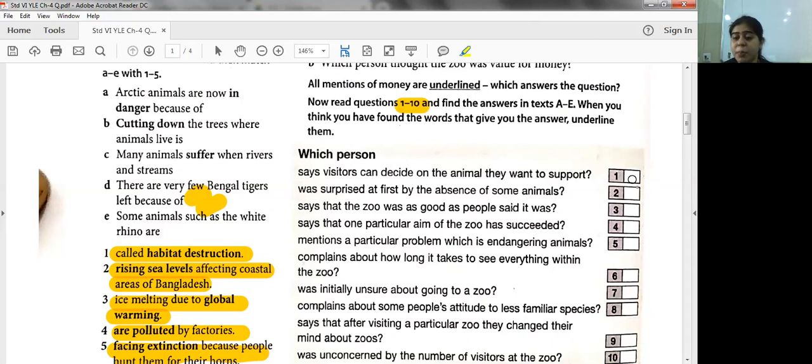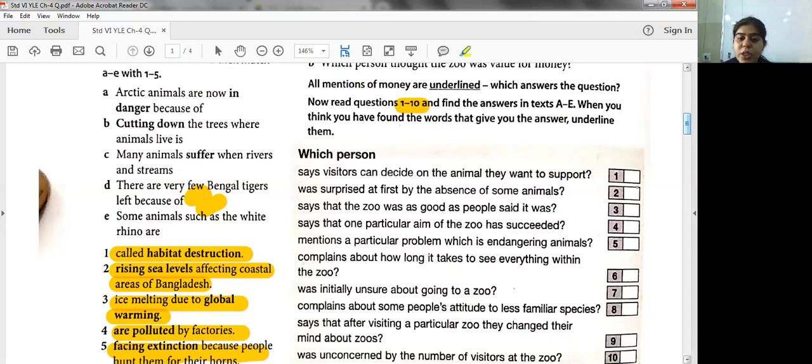For example, suppose number 1: which person says visitors can decide on the animal they want to support? So in which text the answer is mentioned, you will write the letter of that text. For example, suppose it is mentioned in A. So I will write over here in the bracket A. Remember, students, use pencil. Okay. So I'll discuss the answers for this with you all, so that you all can find and you all can understand.